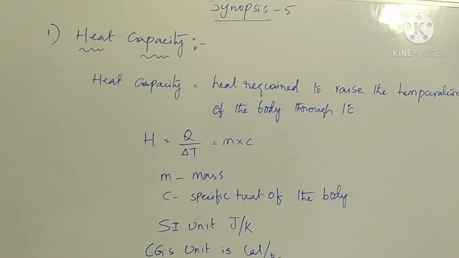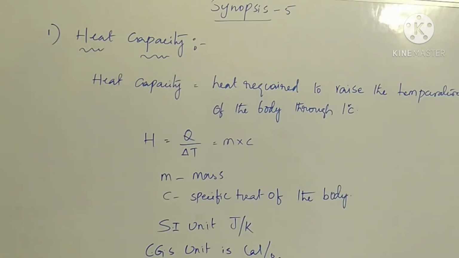Today we are going to discuss the remaining subtopics of synopsis 5. First one is heat capacity. Heat required to raise the temperature of a body through 1 degree centigrade is called its heat capacity.